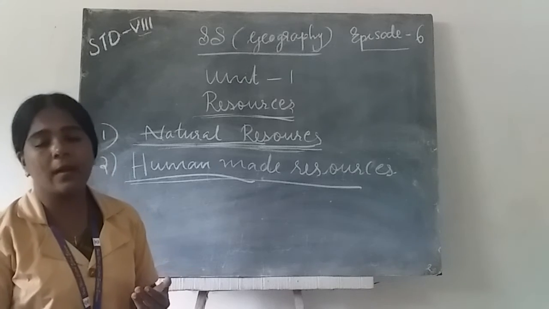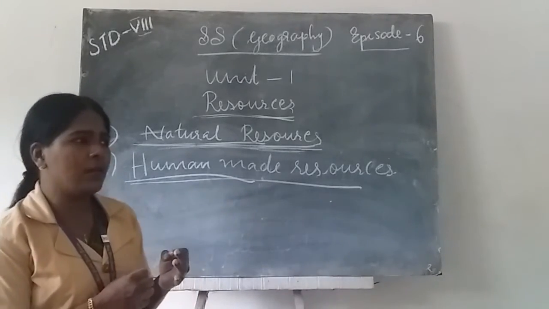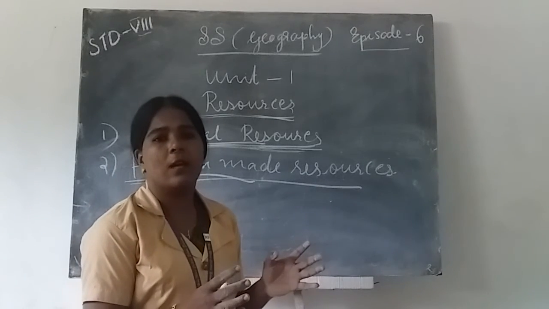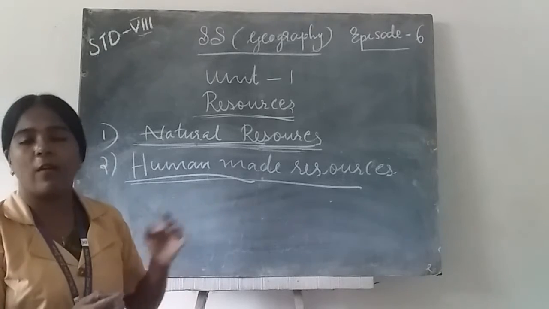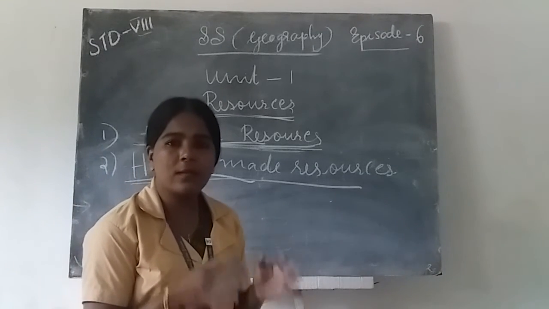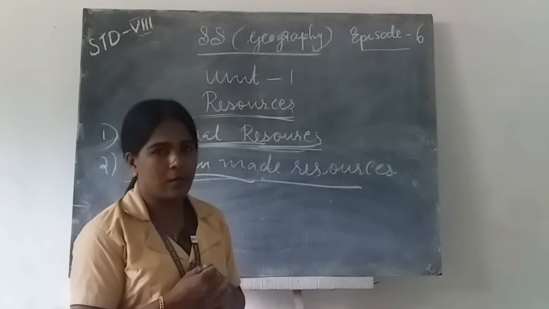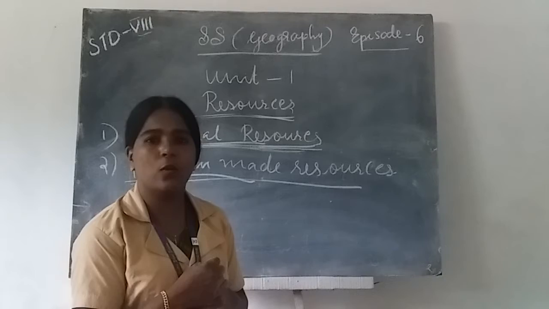To make buildings and bridges and vehicles and most of the things made by humans, we can see the content of iron. So after use by humans, this resource changed into human-made. Okay.